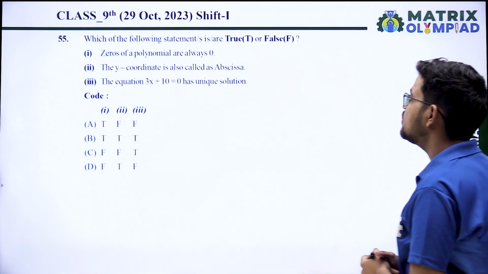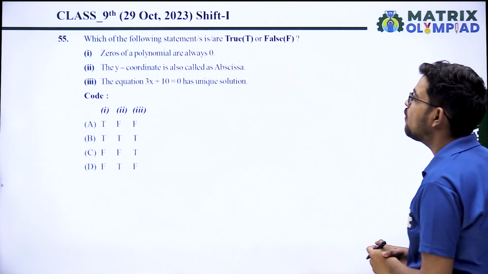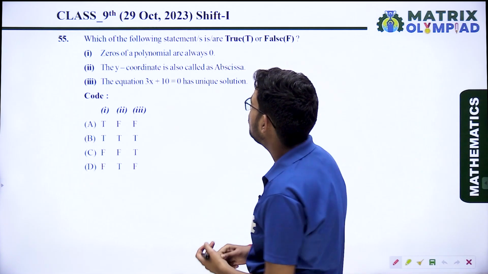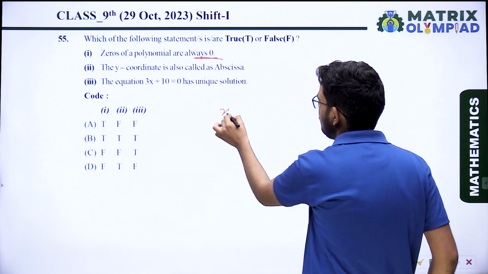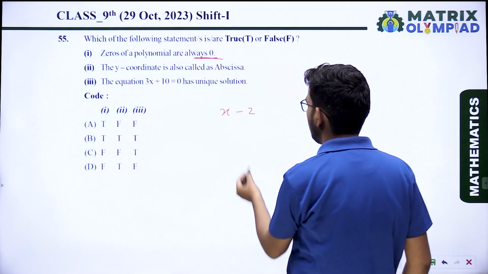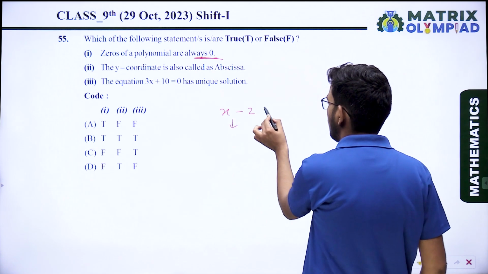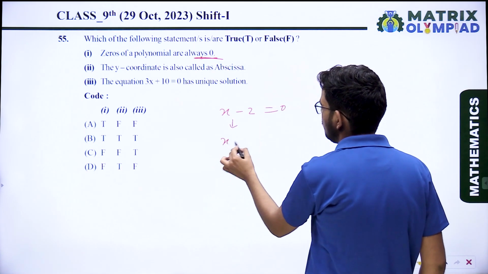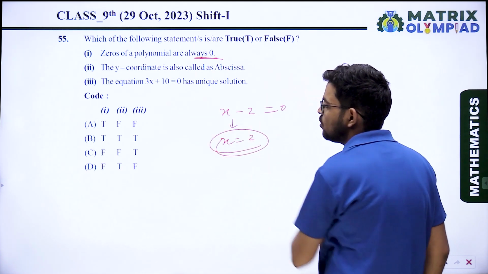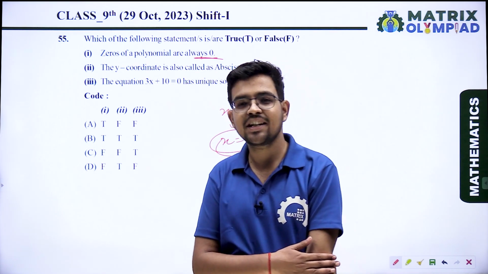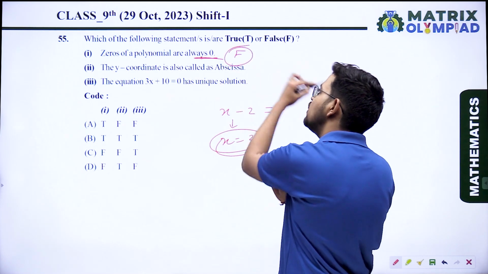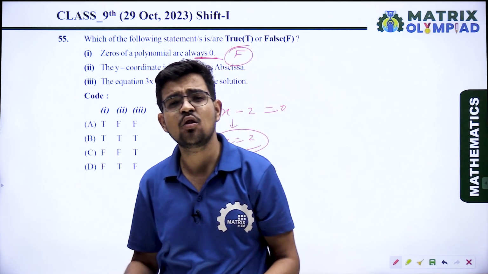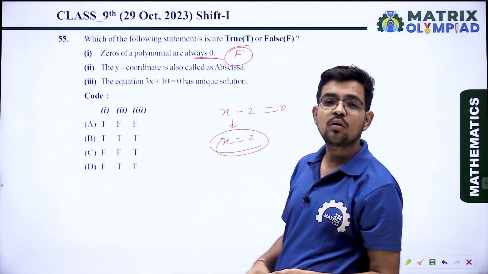Okay, next question. Which of the following statements are true or false? First: zeros of a polynomial are always 0. Just take a very simple polynomial, a linear polynomial, and find its zero. If we want to find its zero, we put it equal to 0, and we get x = 2. So x = 2 is a zero, but it is not equal to 0. It means the statement is false. Any polynomial can have any zero, that may be real, not real.